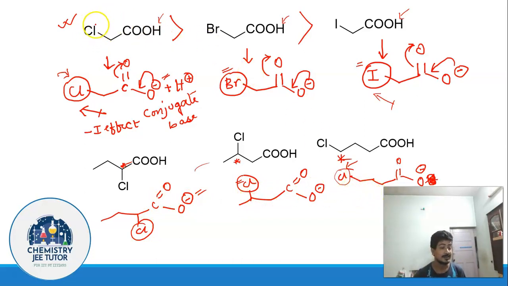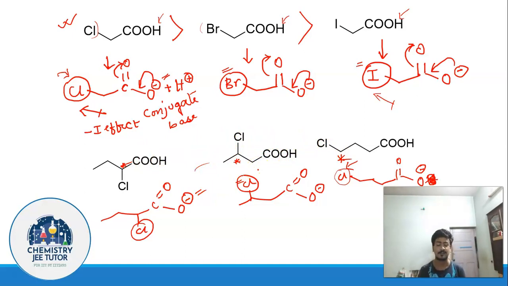Remember, in the example we learned before, all these groups were present at the same position, so you just can't decide, because all of them are present at the same position. The effect of the inductive effect is the same in all these three cases. In this case, the substituent is present at different positions, and the closer it is, the greater the inductive effect.